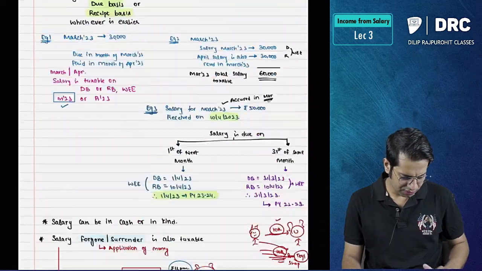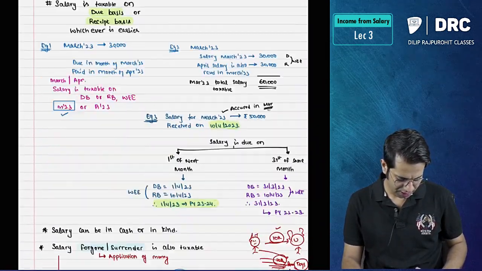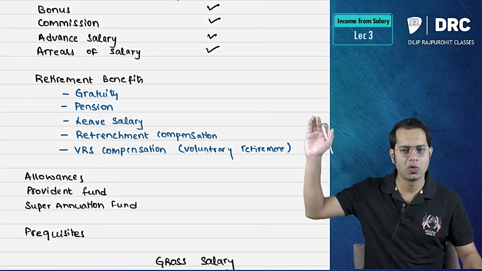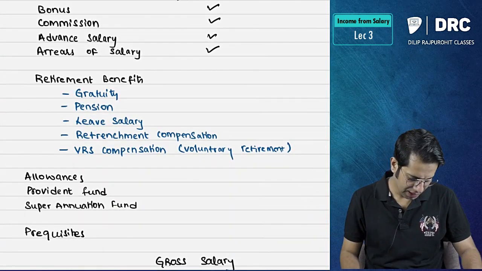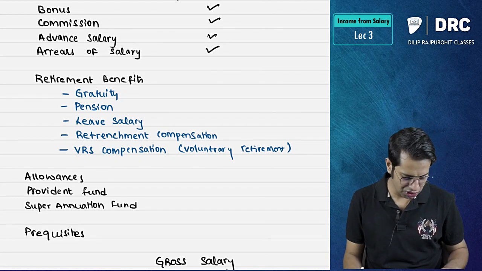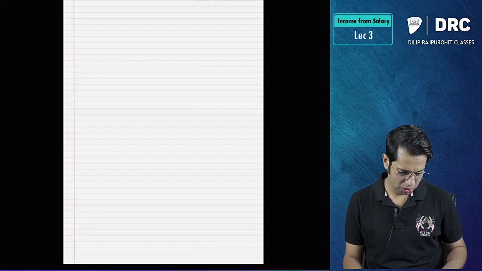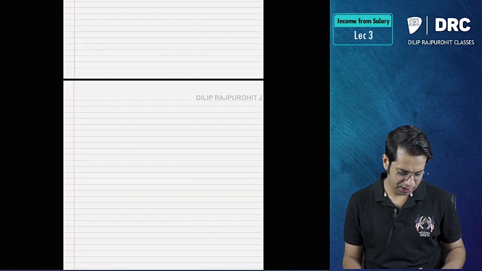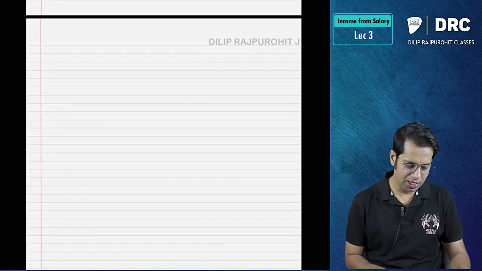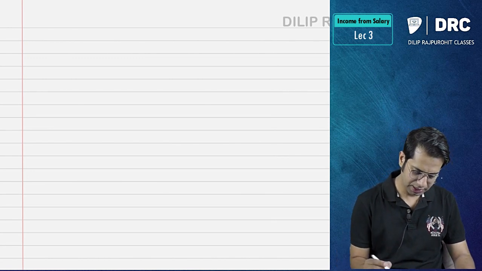Now in today's class we will be starting our discussion with retirement benefit. So our next component over here is what, sir? Our next component is retirement benefit. Retirement benefit includes gratuity, pension, leave salary, retrenchment compensation and voluntary retirement scheme. So the first retirement benefit which we have is gratuity.